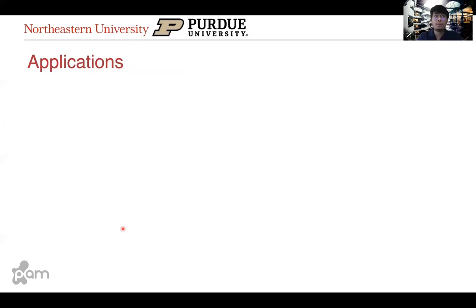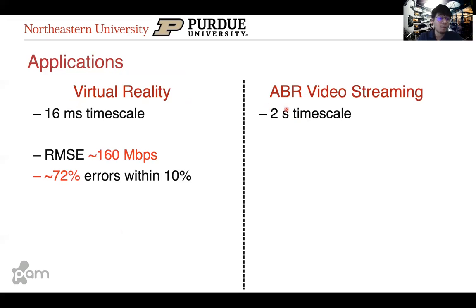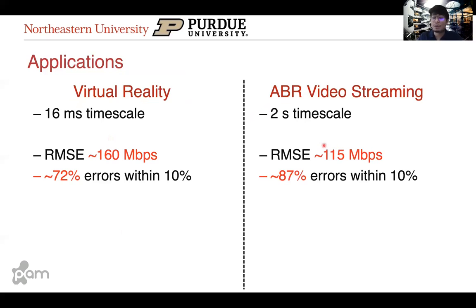Now, we also perform experiments with a couple of application scenarios. So, first is VR, where we need predictions at the 16 ms timescale, and second is ABR video streaming, where we need predictions at the 2-second timescale. Now, with VR, we found that the RMSE of our three models was around 160 Mbps, while with ABR, that drops to 115 Mbps, and with 15% more predictions within the 10% margin.